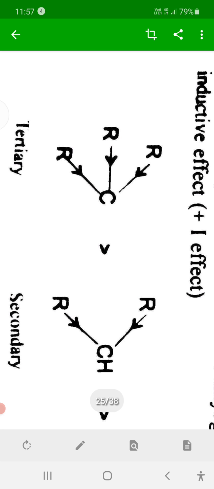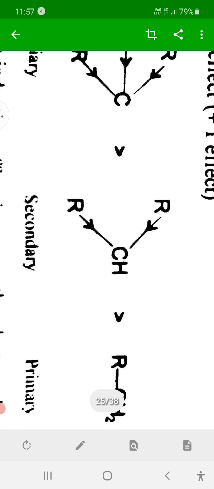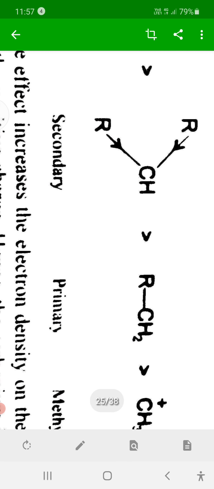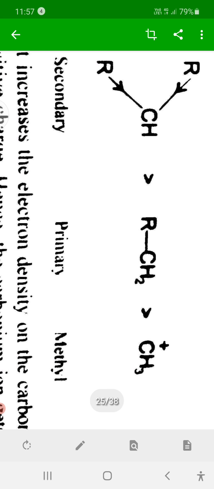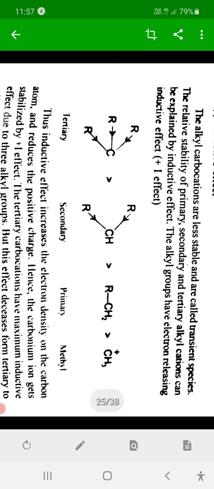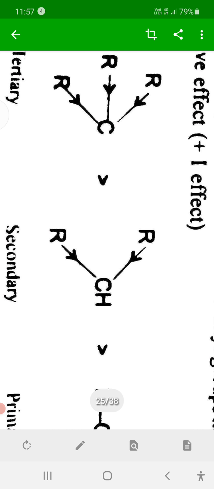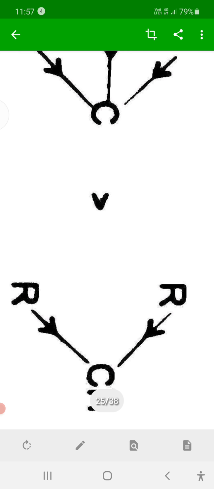Therefore, tertiary carbocation is more stable than secondary, and secondary is more stable than primary. This is the stability order, because in tertiary there are 3 donors, in secondary 2 donors, in primary only 1 donor. Remember that carbon must be positive. This is a mistake in this book, that carbon must carry a positive charge.